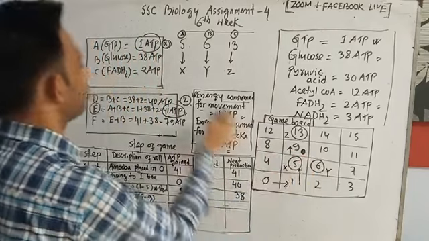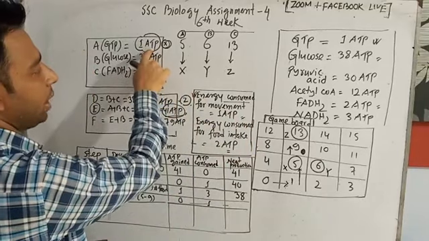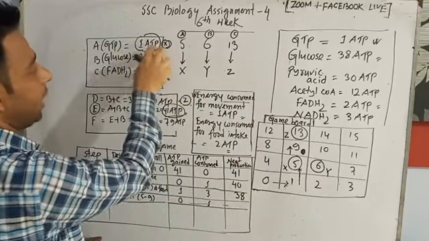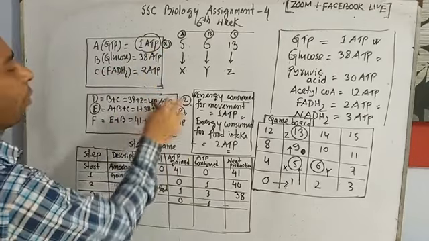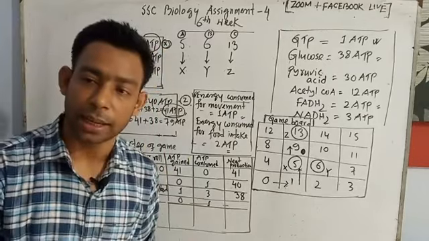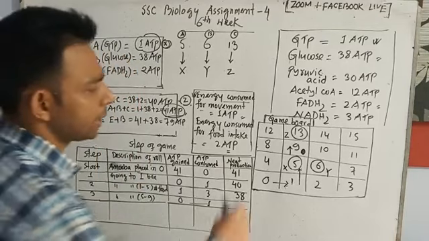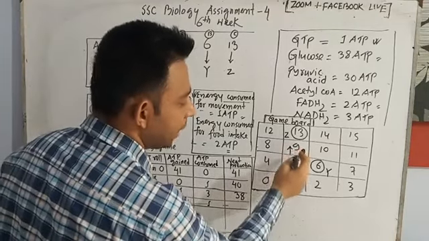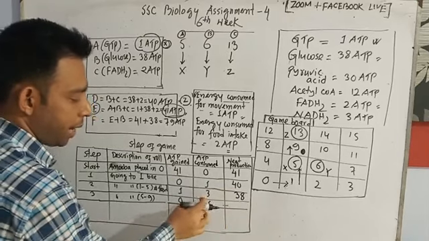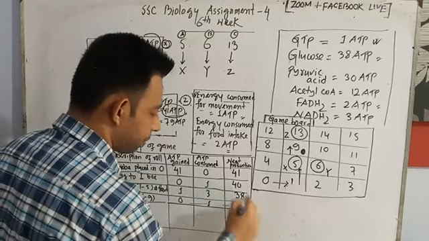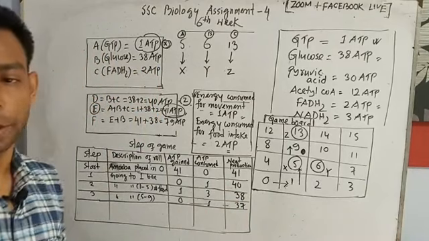If it is the X box, we can gain ATP. We select the lowest number of ATP for A for X, ATP gain, and D for Z. Then total net production: 38 plus 0, 38 minus 1, 37. We get the net production after that.